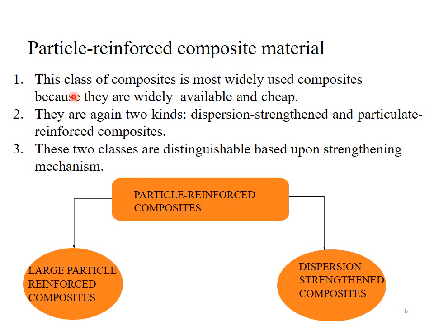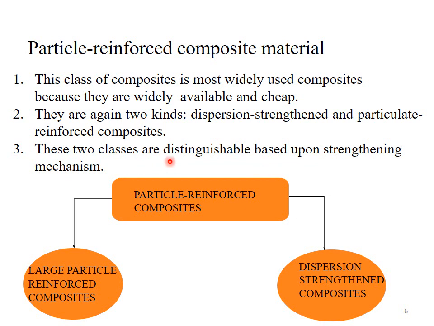Particle reinforced composite material. This class of composite material is the most widely used because it is easily available, cheaper in price and can be handled very easily. That's why this class of composite material is widely used. There are two types of particle reinforced composite material: the first is dispersion strengthened composite material, and the second is particulate reinforced composite material.